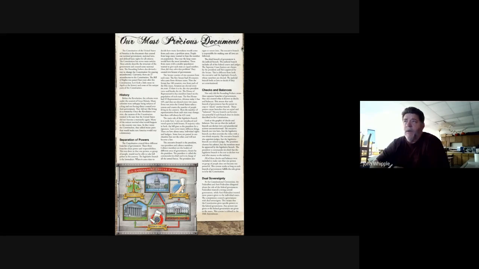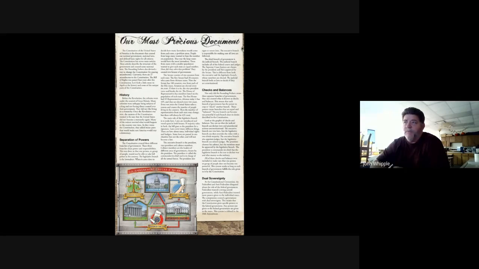History. Before the Revolution, the colonies were under the control of Great Britain. Many colonists were unhappy being subjects of a king and not having direct control over their government. They did not like living in a monarchy. Once the Revolution was won, the creators of the Constitution wanted to be sure that the United States did not become a monarchy again. Many other writers worried about what would happen to the country over time. As they wrote the Constitution, they added many parts that would make sure America would stay a democracy.